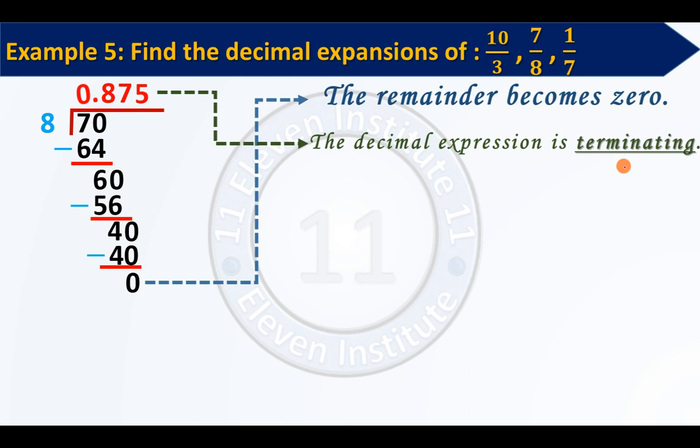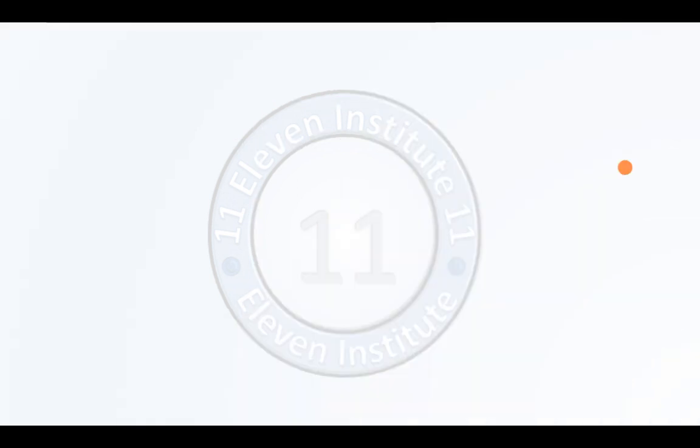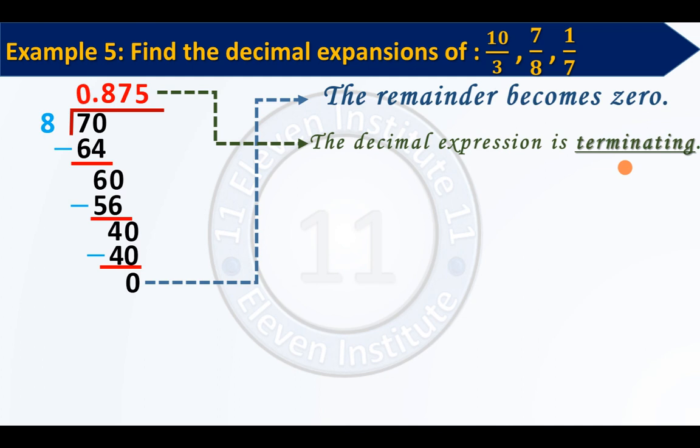Please make it very clear, my friends. I hope this is clear to you. So I request you to please pause the video and write this much down. Once we finish all 3 divisions, we will have a summary, right? But for now, what you have learned from this division is that whenever the remainder becomes 0, the decimal expression, your answer, will terminate. Terminate means it will stop. It will not move further now. 0.875, the value is fixed. Please pause the video and write this down in your CW. I hope you have written this.